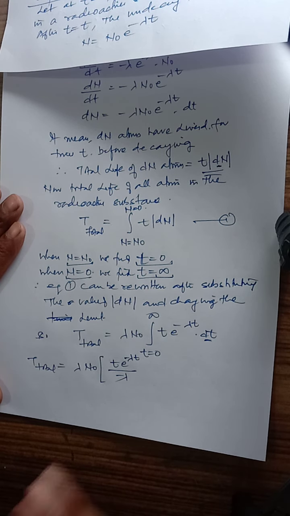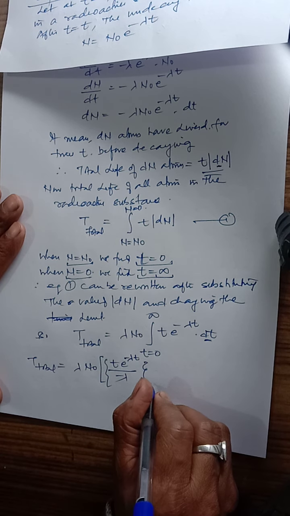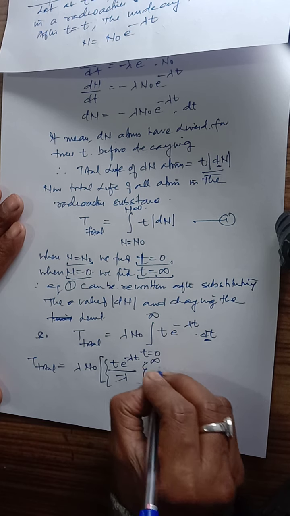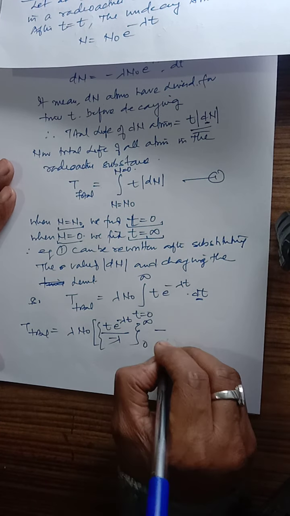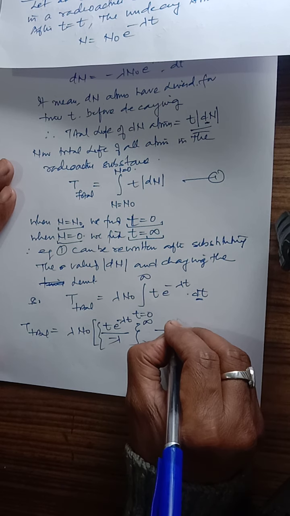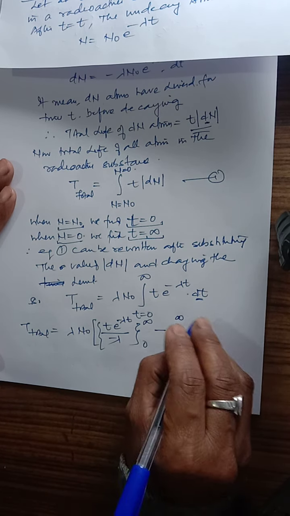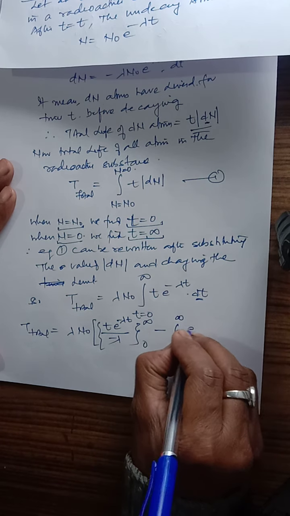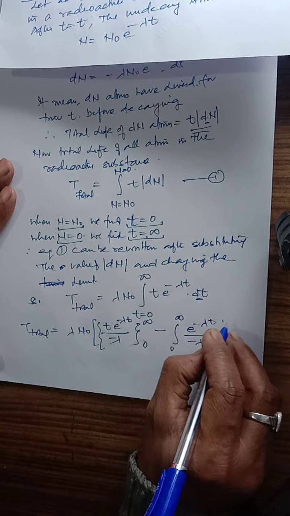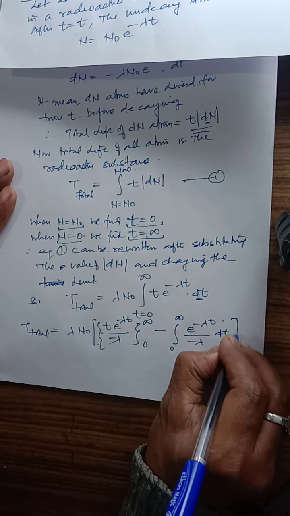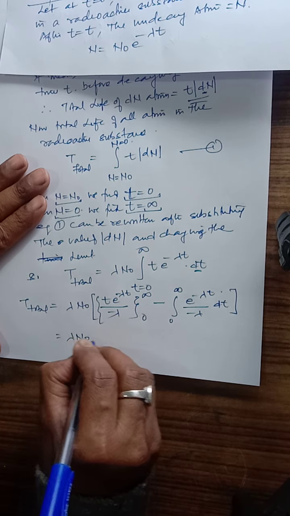With the help of integration by parts, we find the limit from 0 to infinity of the first function minus the integration from 0 to infinity of the differentiation of the first and the integration of the second, so minus of e raised to the power minus lambda t divided by minus lambda with dt.